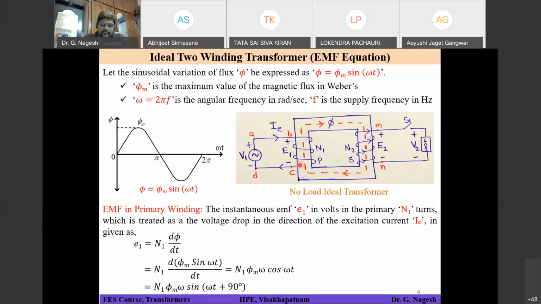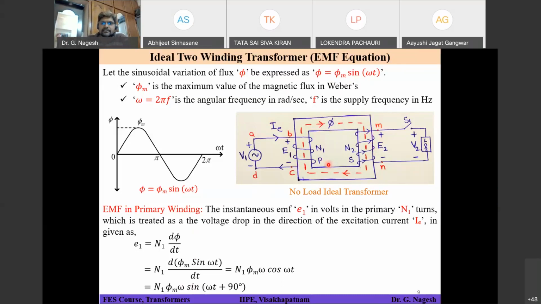So in an electrical circuit, you will have EMF. Flux phi in a magnetic circuit is equivalent to your current. So how are EMF and current related? E is equal to I into R. Similar to that, flux phi is equal to MMF by reluctance.